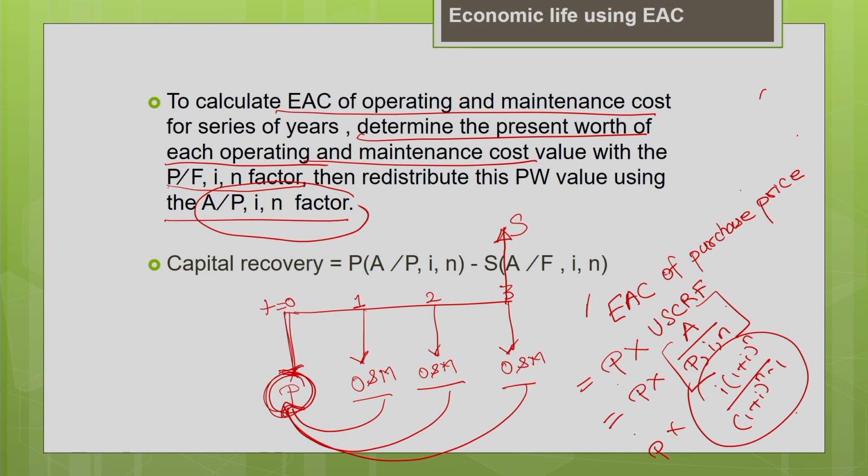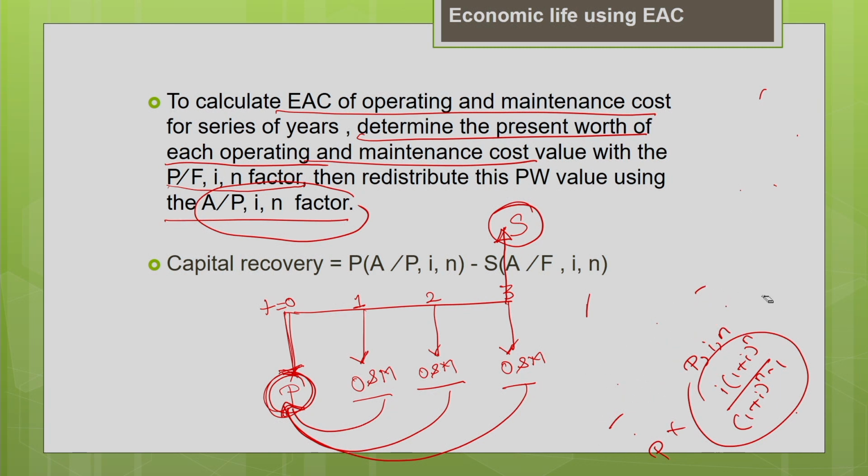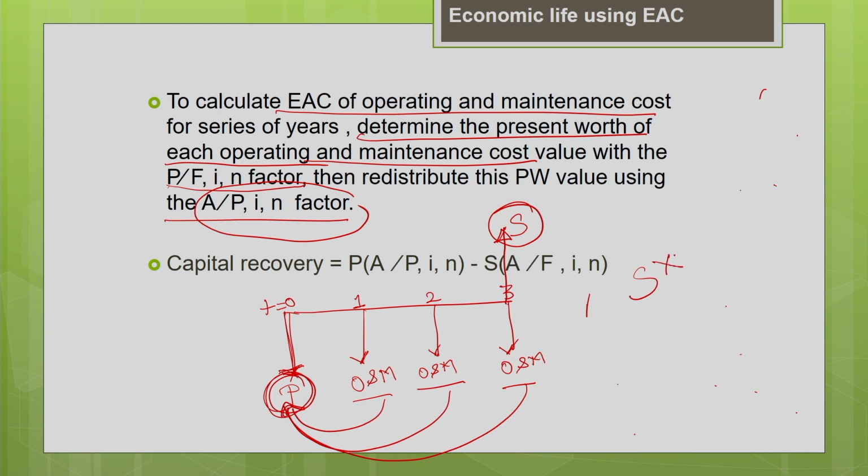Similarly, the salvage value, which is occurring at a future date, you have to convert into equivalent annual cost. For that you can make use of the uniform series sinking fund factor. So you know the salvage value, multiply by the factor, and you are going to find the equivalent annual cost of the salvage value, A, for the known future value, interest rate i and n. This is your uniform series sinking fund factor.